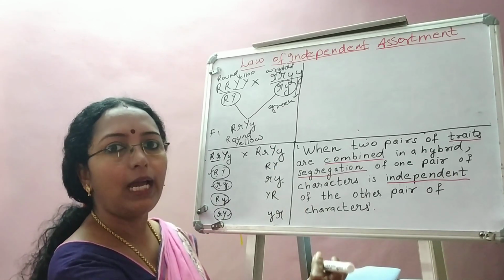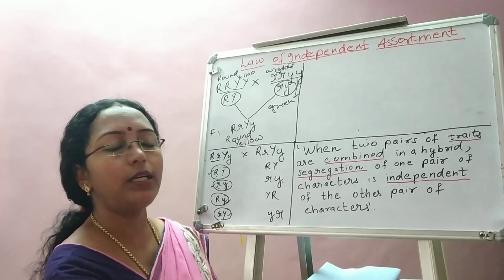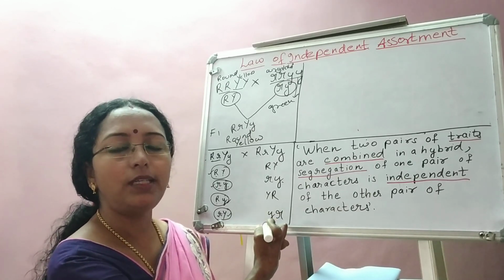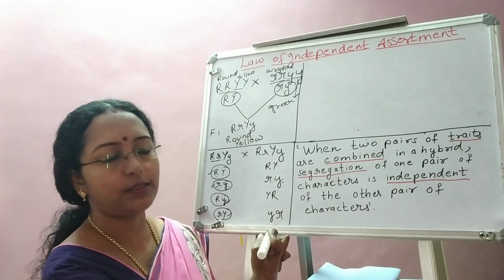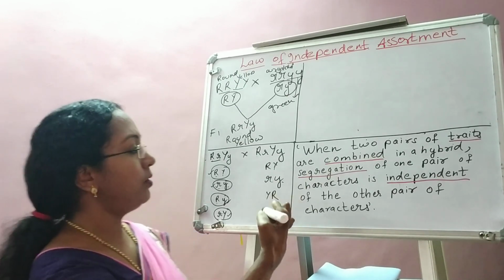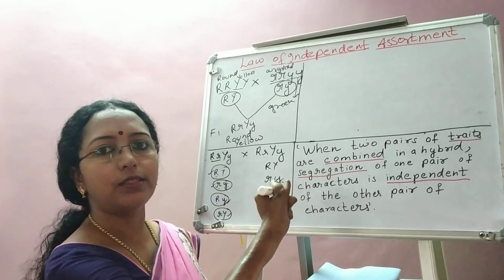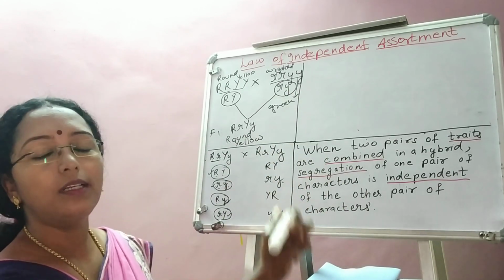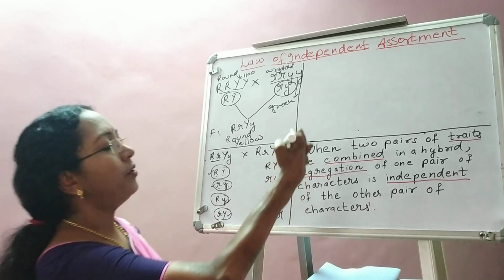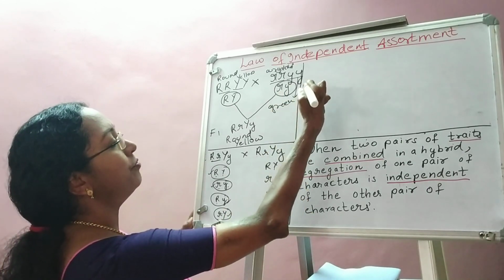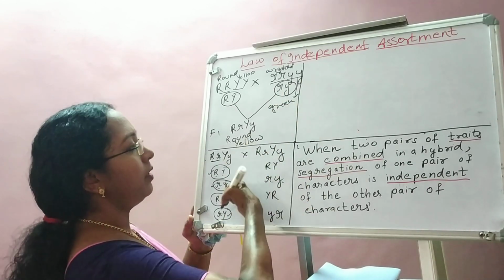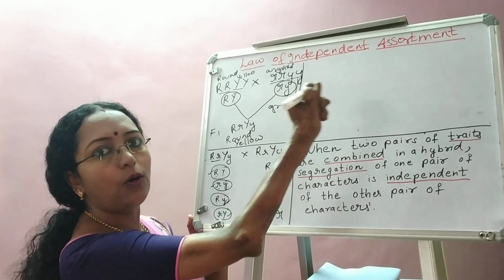Here we are going to apply that Punnett square so that we get the F2 progeny of the dihybrid cross. The Punnett square is a graphical representation of the possible genotypes. In order to write the Punnett square, the first step is to separate out the gametes into rows and columns.